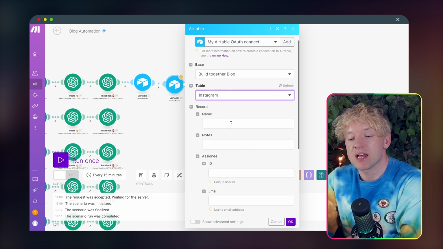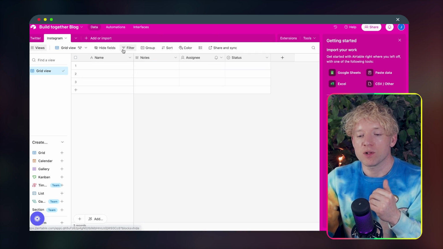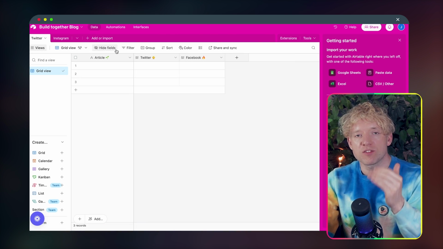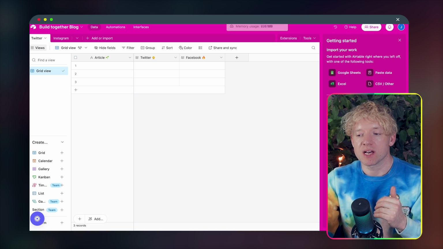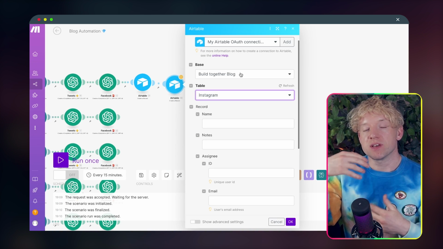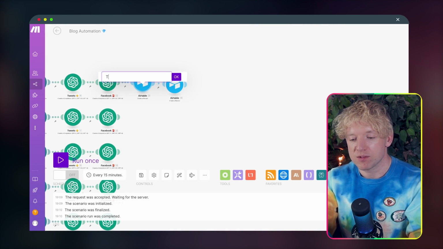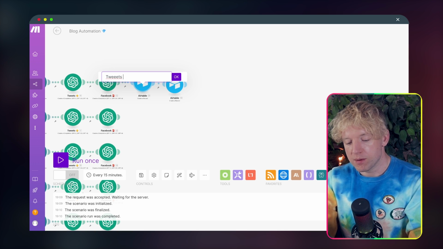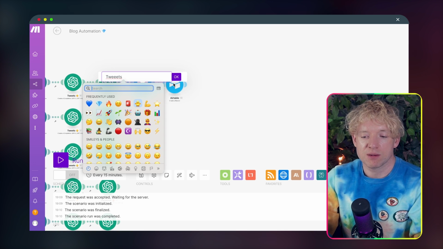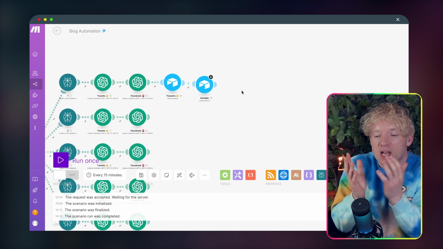And then essentially, I'd add it. Now, the reason you're seeing name, notes, ID is because I didn't add those fields in. But if I added the fields in, you would see them. Then essentially you'd have an Airtable for each of the automations, and you'd rename them. You'd name this one tweets with the emoji, so you could see which Airtable is responsible for what. That's good practice. And that's literally how you would do it.